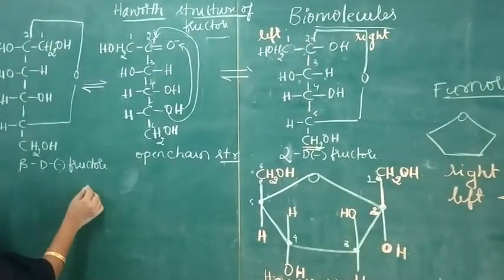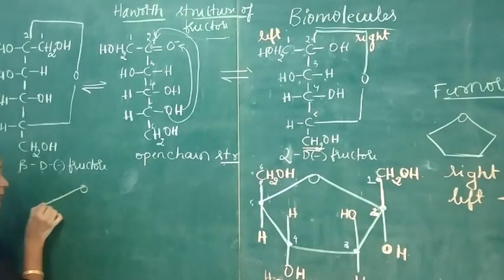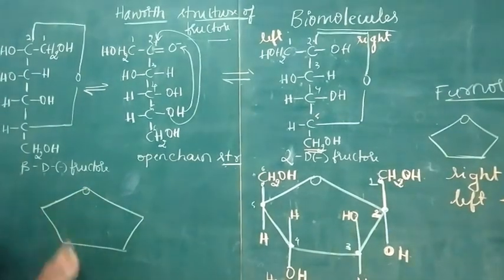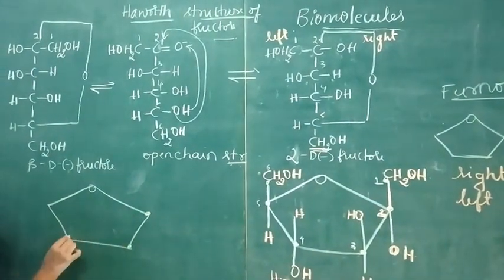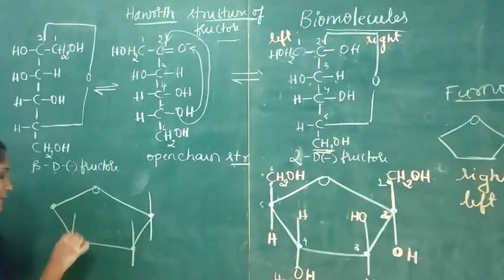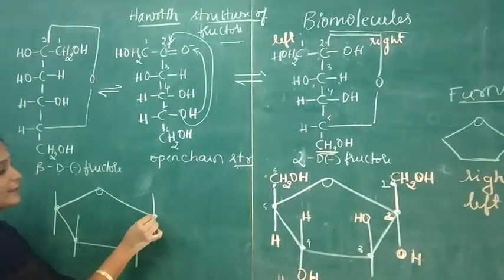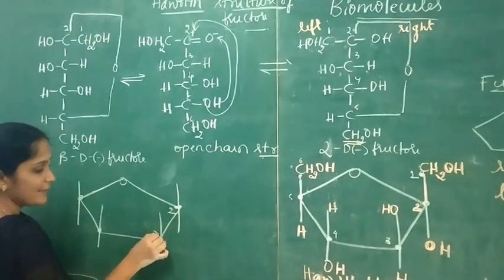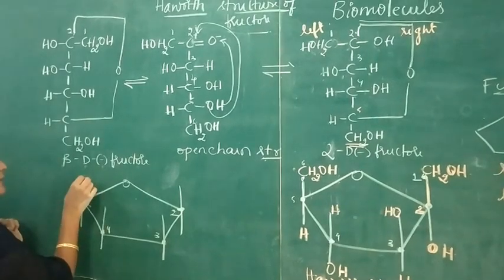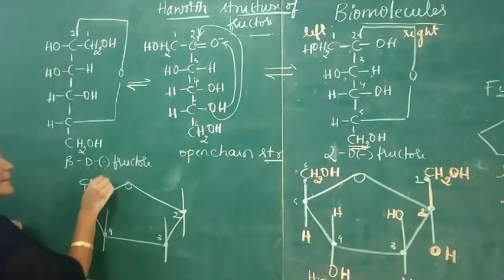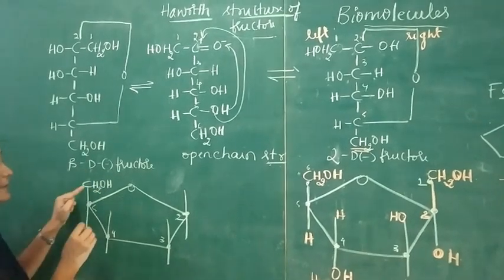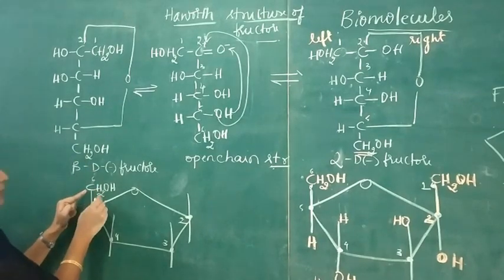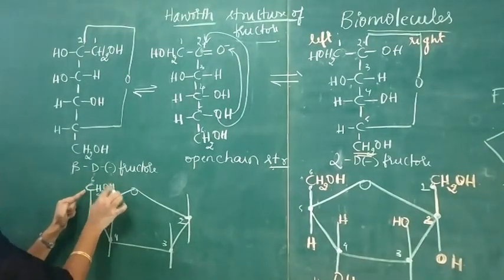So first draw a 5 membered cyclic ring which contains 1 oxygen and 4 carbon atoms. Draw lines like this and give numbering to the carbons. So this is second carbon, this is third carbon, fourth, fifth, and always the sixth carbon is present at the top. This is the sixth carbon. So in the sixth carbon write the CH2OH group.